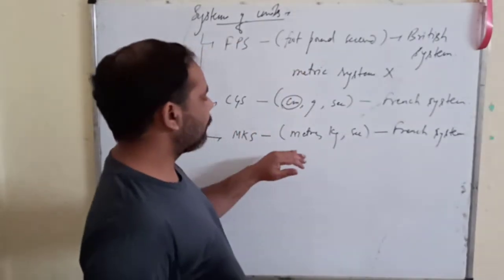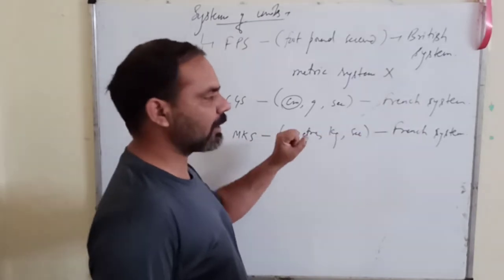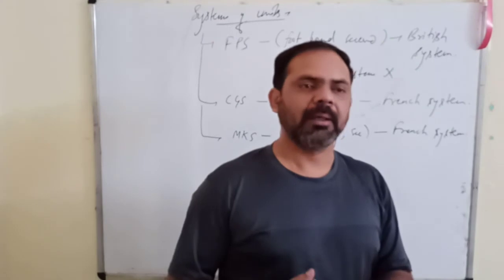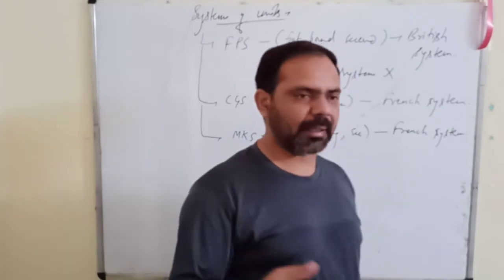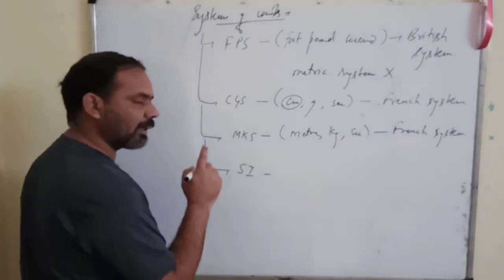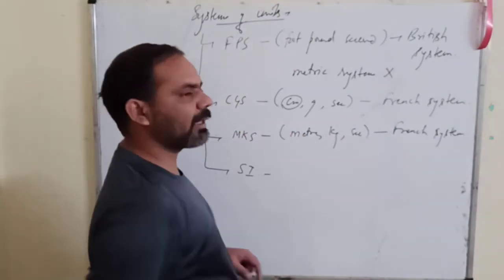Now what is the difference between this MKS system and the presently used SI system? The SI system which we are using nowadays is the developed form of this MKS system only.